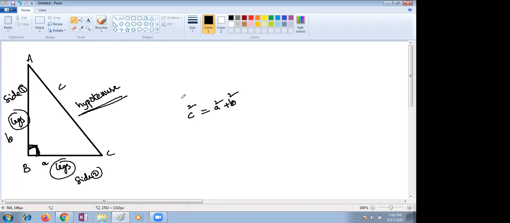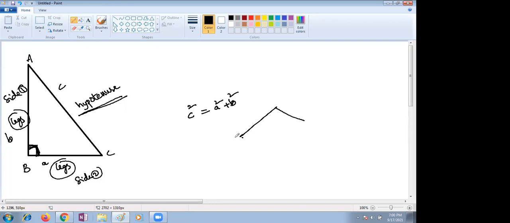It means we don't know whether it is a right angle triangle or not. If you just see the longest side of a triangle, I'm taking a triangle like that.